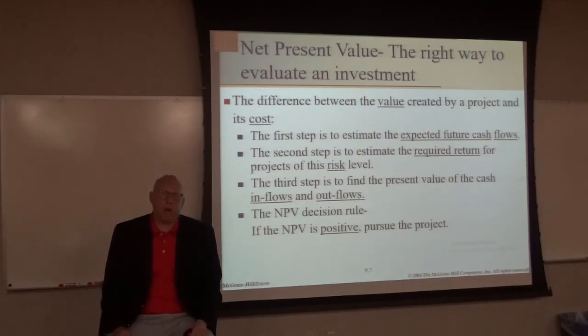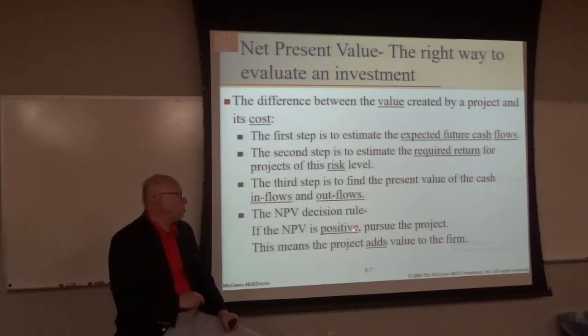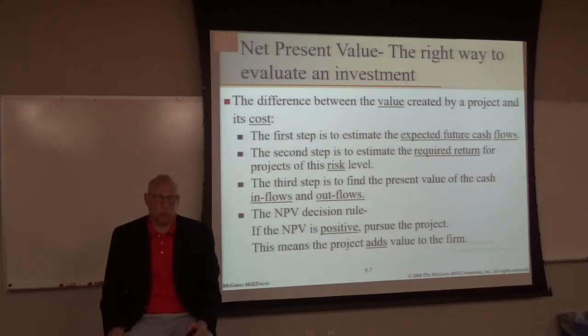The net present value is measured as a dollar amount. And so if we're looking at multiple projects, we prioritize them based on the amount of positive cash flow that they generate. So we do the larger projects first and the smaller projects second. Okay? So if a project has positive cash flow above and beyond its cost, then it adds value.